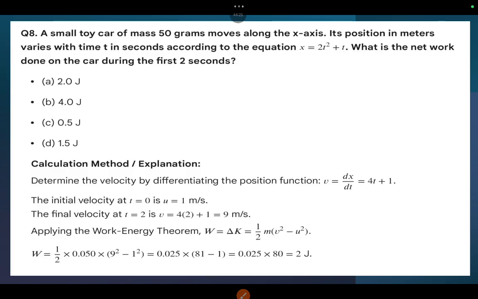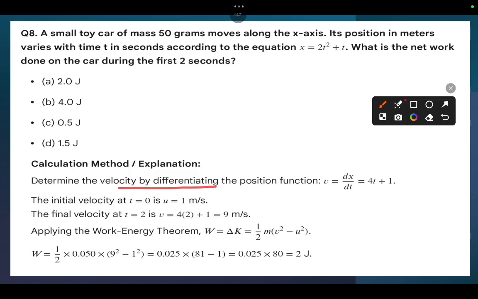So first of all we have to go with the work done. First, let's see here. We have displacement, so by differentiating we get velocity. Let us consider initial velocity at t equal to 0, that is u, and final velocity at t equal to 2 seconds. So the first 2 seconds means 0 and 2. Applying the work energy theorem, then you will get this equation.